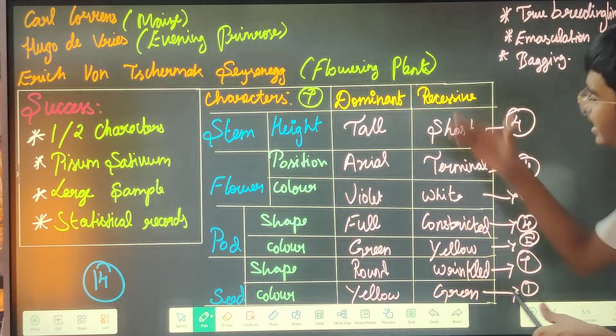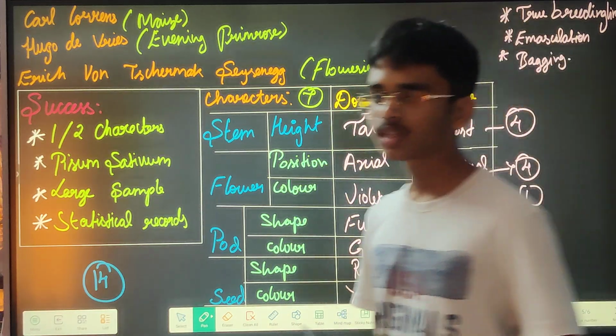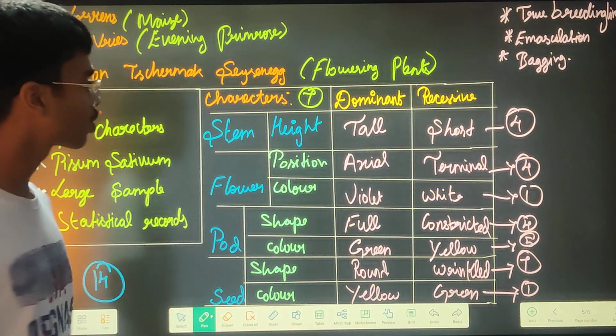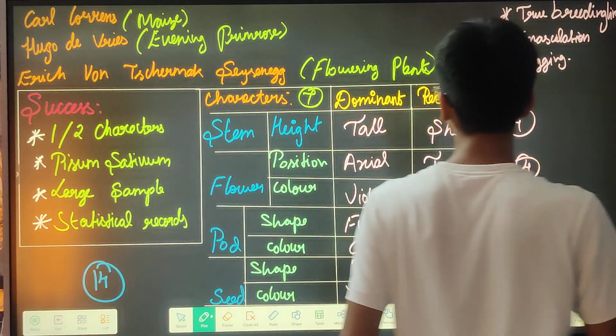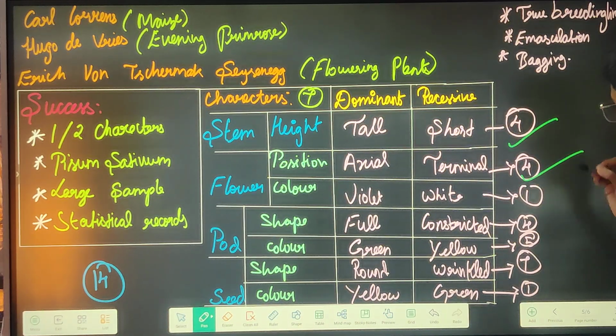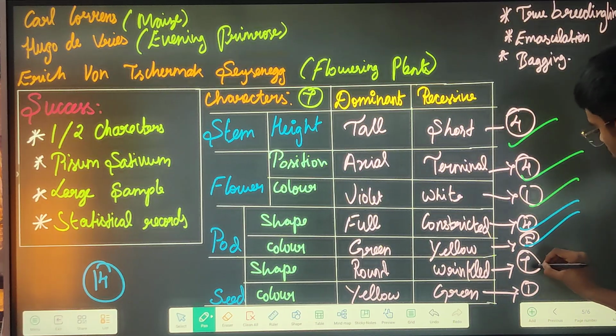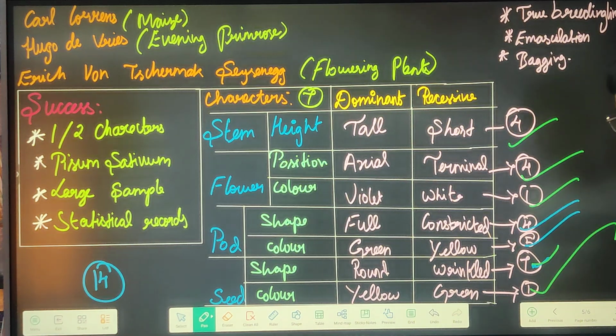These characters are also in specific chromosomes. This character is in the 4th chromosome, this character is in the 4th chromosome, this character is in the 1st chromosome, this character is in the 4th chromosome, this character is in the 5th chromosome, then this character is in the 7th chromosome, and then this character is in the 1st chromosome.